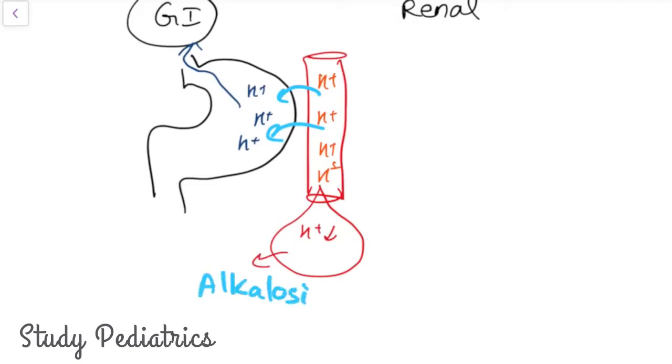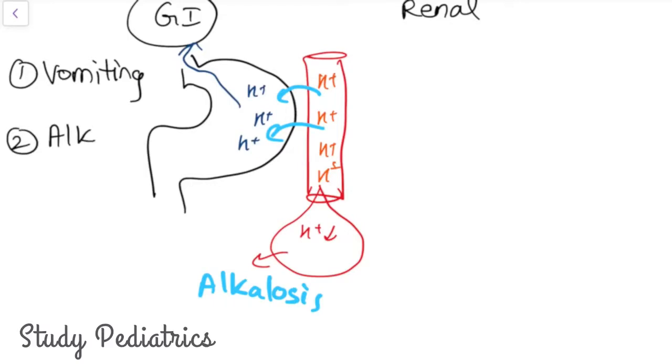The conditions which cause or neutralize this acid are, the first is vomiting, the other causes can be alkali intake or antacid abuse.